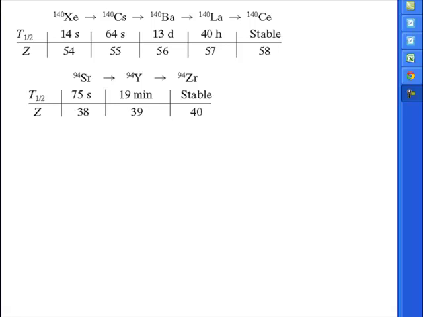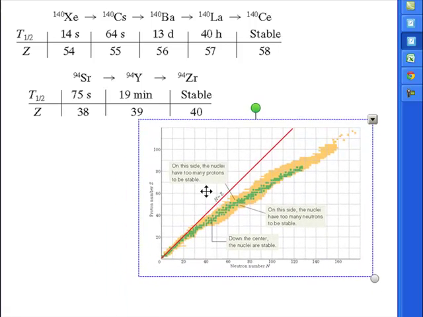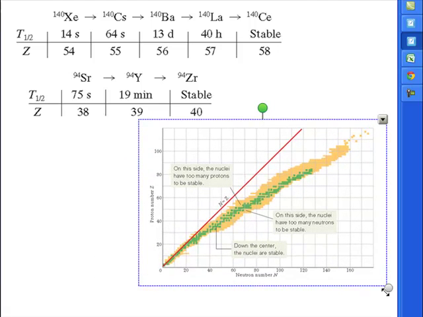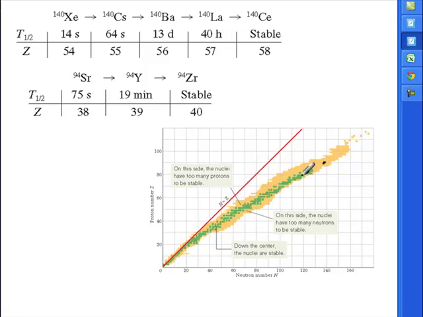It's not hard to see why the decay products of uranium should be unstable. If we look back at our diagram of stability, the uranium was way over here on this region of the graph. And then we cut it in half. So we cut it into half as many protons and half as many neutrons.